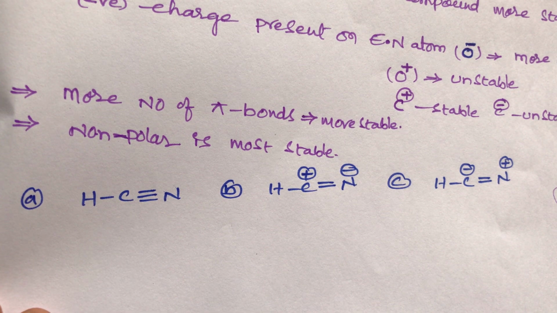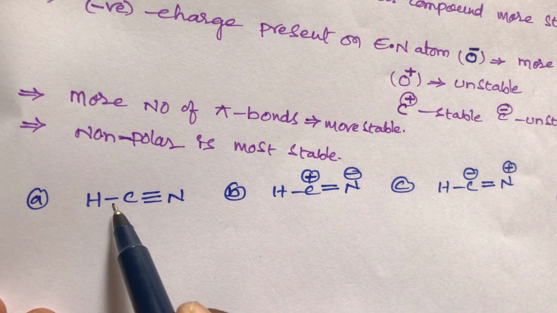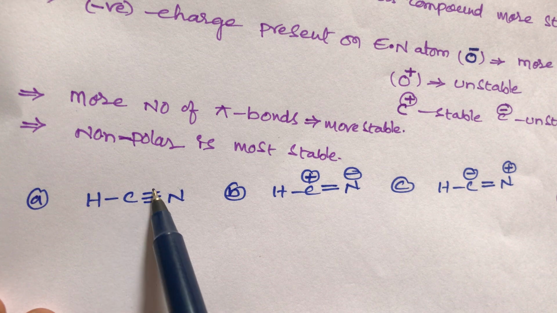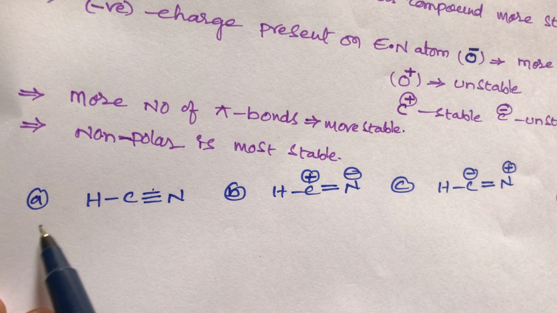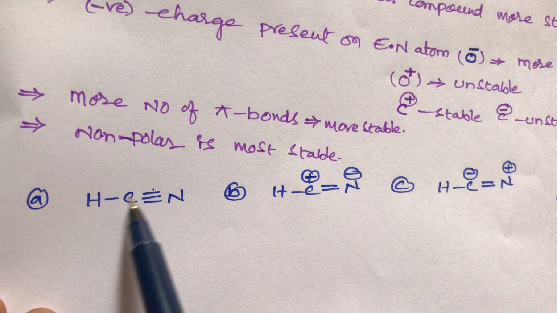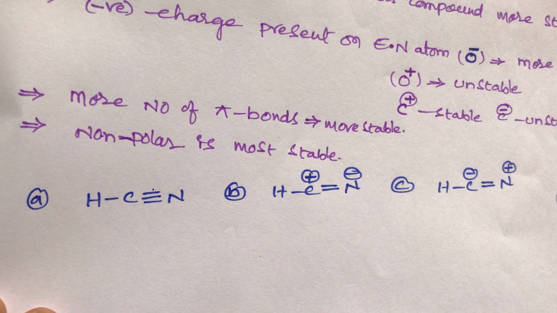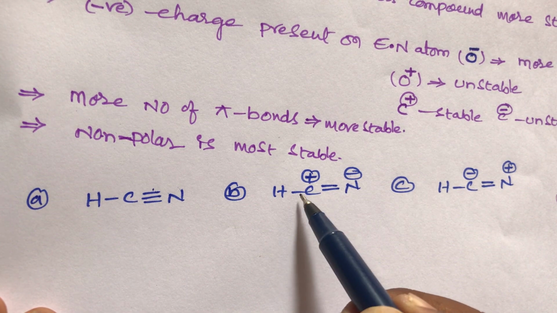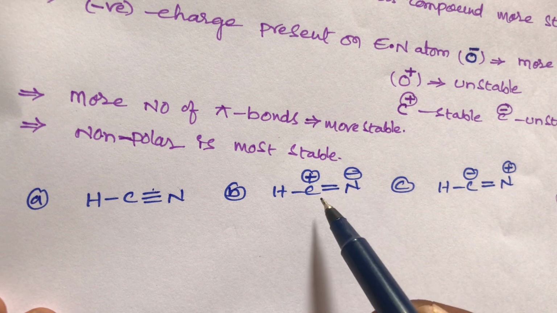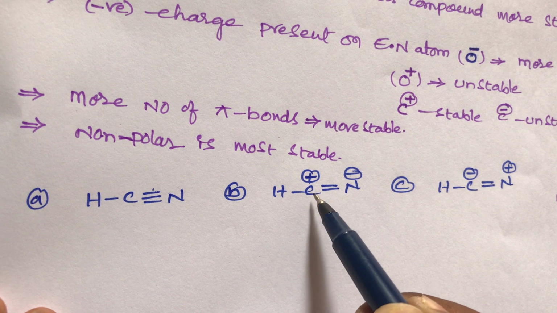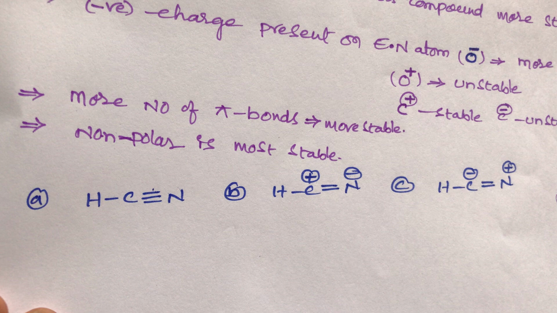And what is the second point, students? More number of covalent bonds is always more stable. This A compound contains 4 covalent bonds: 1, 2, 3, 4, one single bond on the left-hand side and one triple bond on the right-hand side. And B compound has a positive charge and a negative charge, so it is unstable. Why? Because the first condition says neutral compounds are always more stable, and the second condition says more number of covalent bonds is more stable.